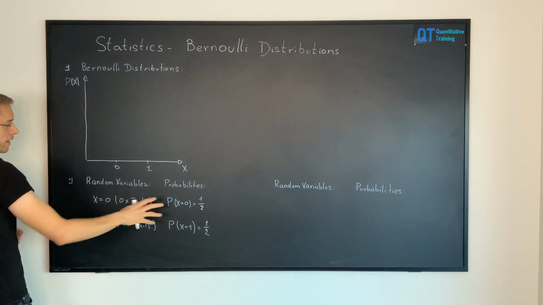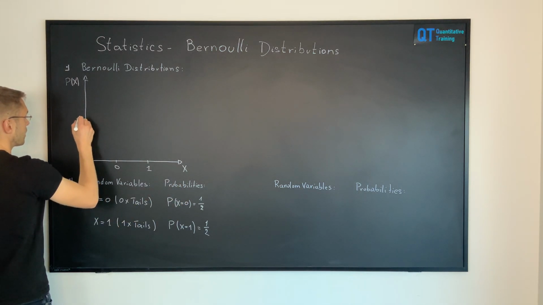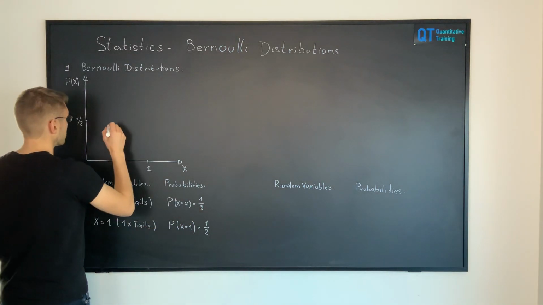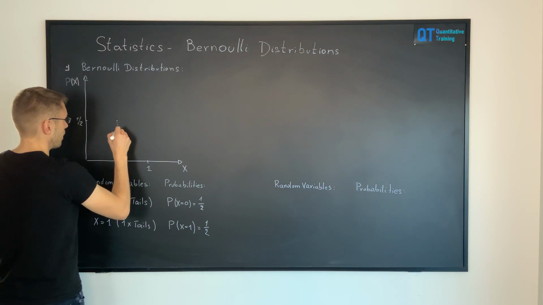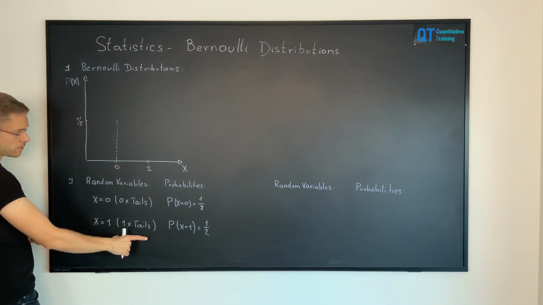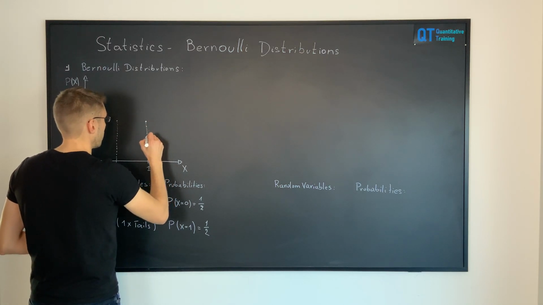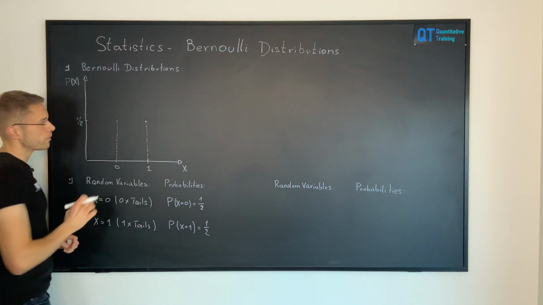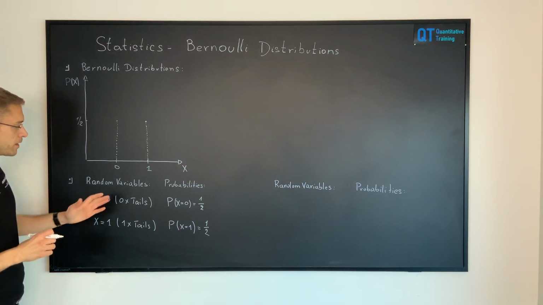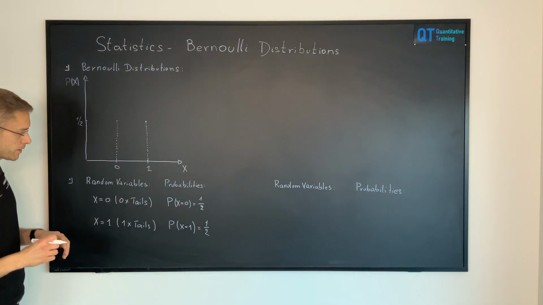So we have the probability 1/2, so we are basically somewhere here. And we see that for the random variable x equals 0, we have a probability of 1/2. And for the other result, x equals 1, so 1-time tails, we also have a probability of 1/2. So this is the probability mass function or distribution of a Bernoulli random experiment where we have either no success, so 0-time tails, so not obtaining tails, or success, 1-time tails.